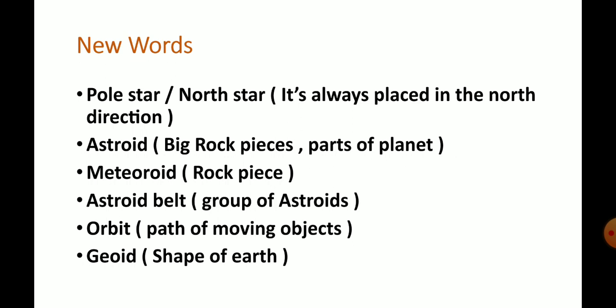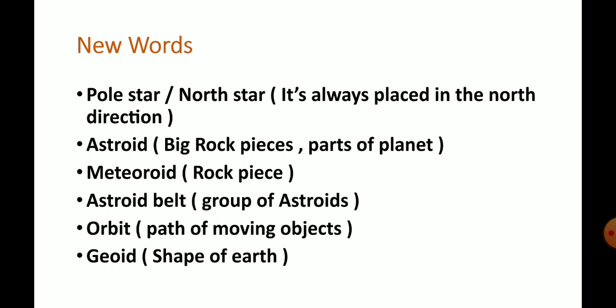That is known as orbit. Okay. Next term, geoid. What do you mean by geoid? Geoid, it's like a shape. It's the name of a shape of Earth. You know the Earth shape looks like spherical, but it's not spherical.